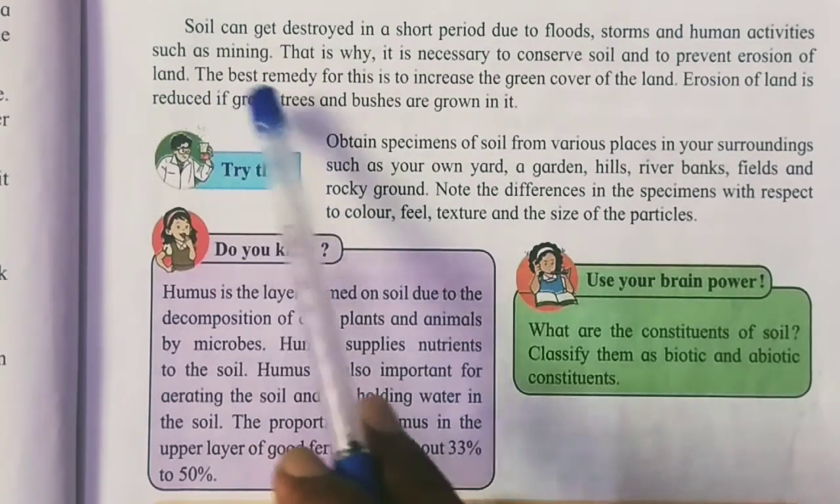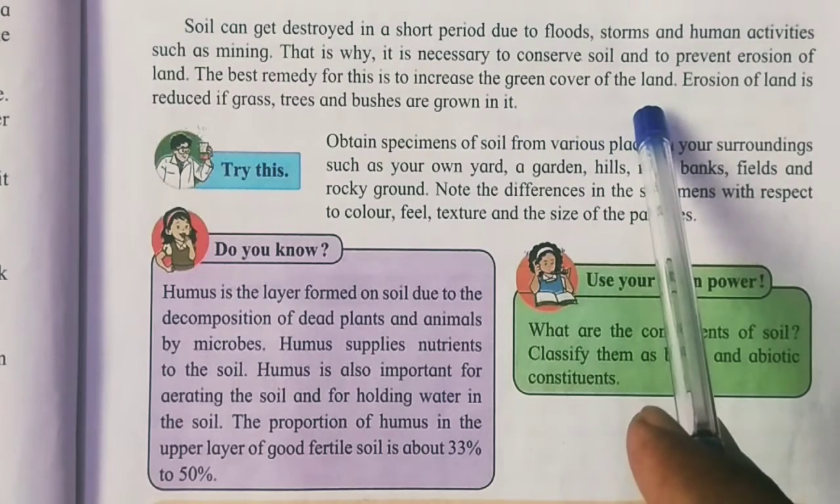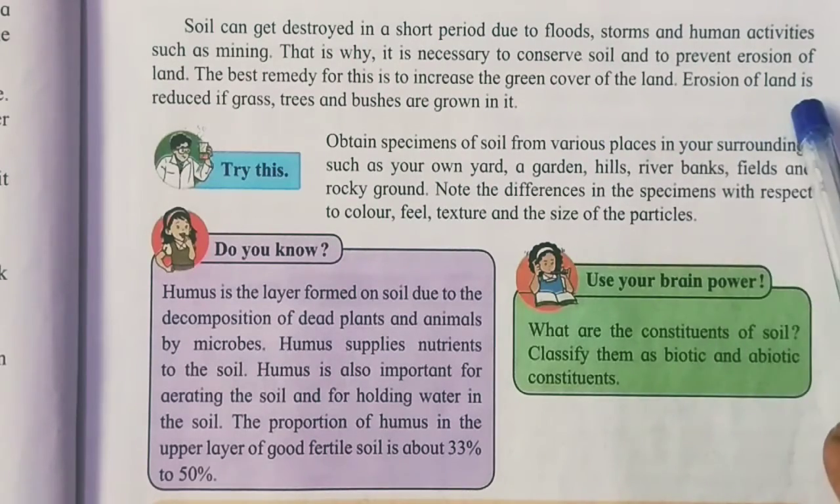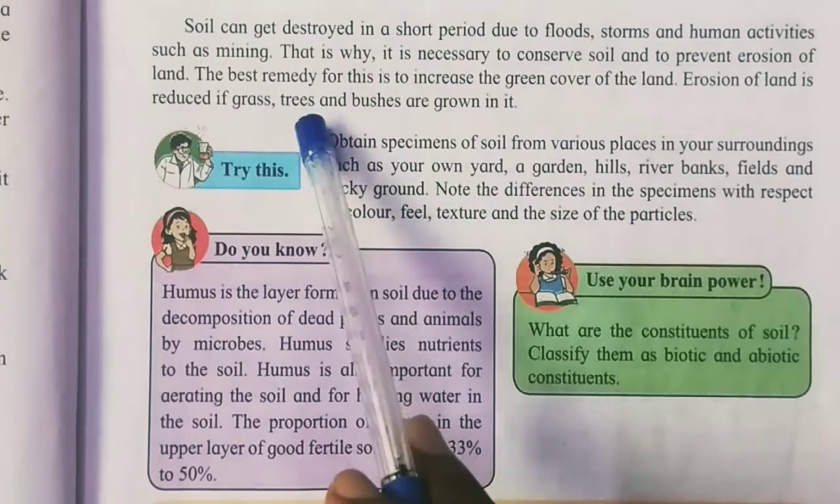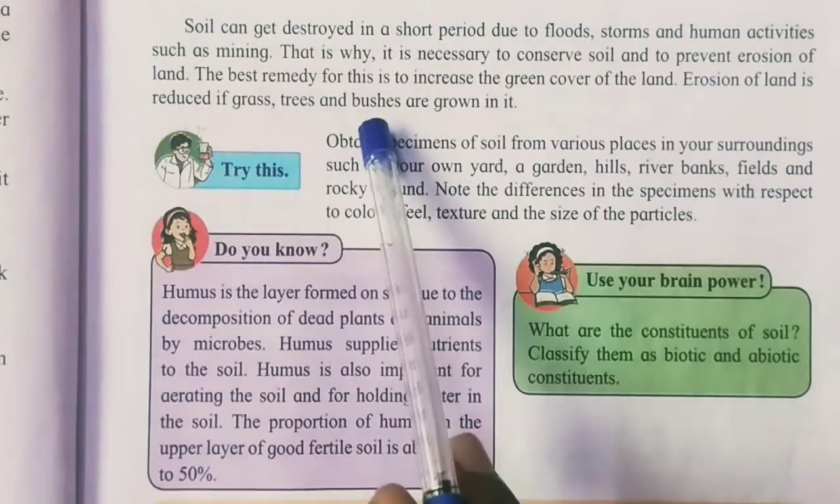The best remedy for this is to increase the green cover of the land. Green cover means we have to plant plants. Erosion of land is reduced if grass, trees and bushes are grown on it. What we can do is plant grass, trees and bushes.